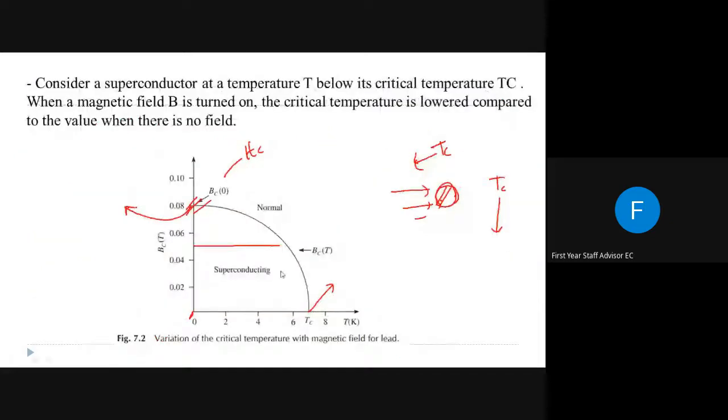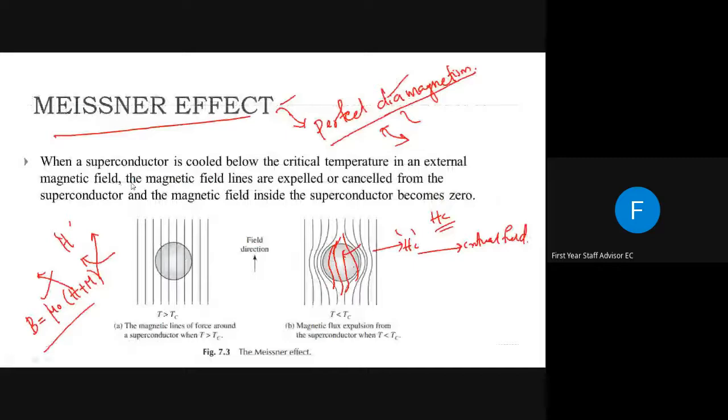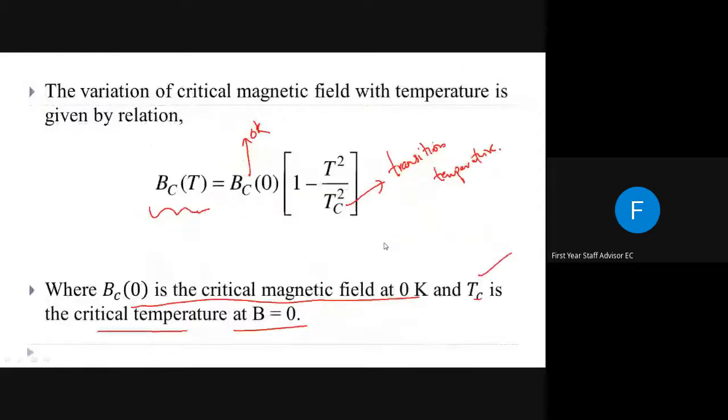Look at this graph. At zero temperature, or 0 Kelvin, the critical field is very high. If we have zero temperature, then the field intensity required to destroy the superconducting phenomenon should be very high. If a material is at zero temperature, it will be a superconductor and a perfect diamagnet. To destroy its superconductivity, we will have to apply a very large external field. So this is the point.